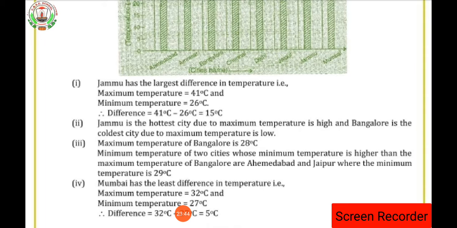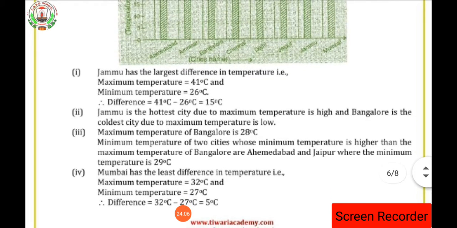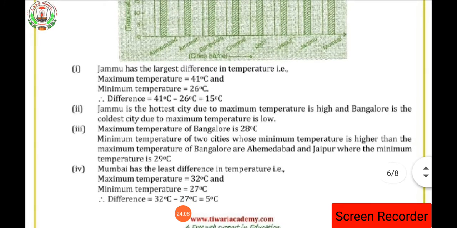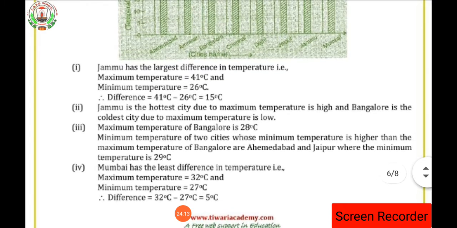Then the last part, what is asked in the question? Name the city which has the least difference between its minimum and maximum temperature. So Mumbai has the least difference in temperature, that is maximum temperature is 32 degrees centigrade and minimum temperature is 27 degrees centigrade. Difference means 32 degrees centigrade will be subtracted with 27 degrees centigrade. We will get the answer as 5 degrees centigrade. So these are the answers which are asked in the question.